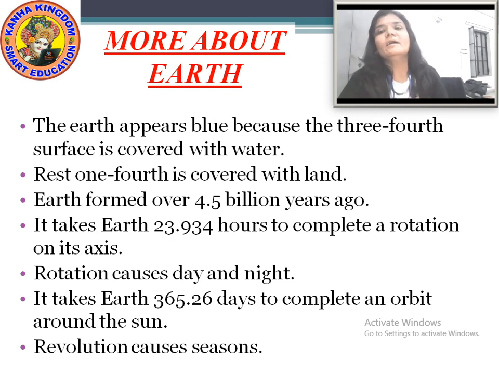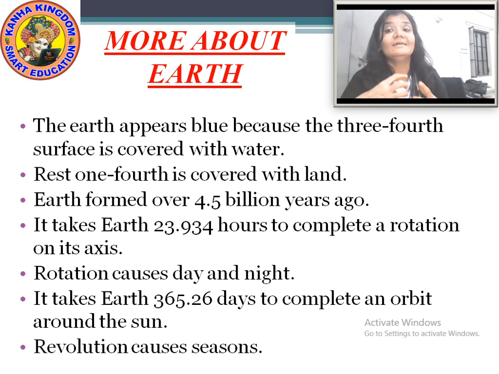Now, do you know how we get day and night, and how we get different seasons? Day and night are caused by the rotation of the earth. The earth rotates on its axis, and it takes 23.934 hours to complete one rotation.